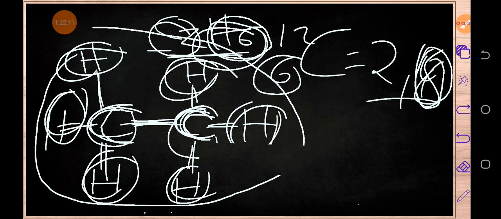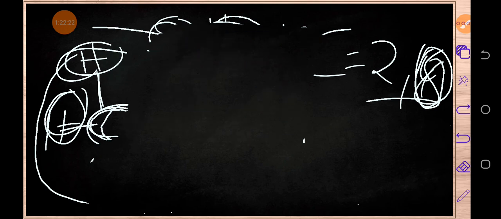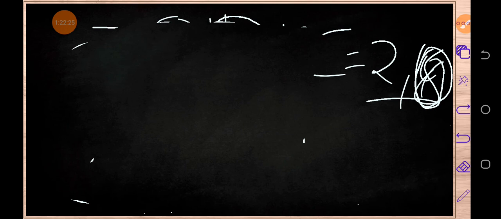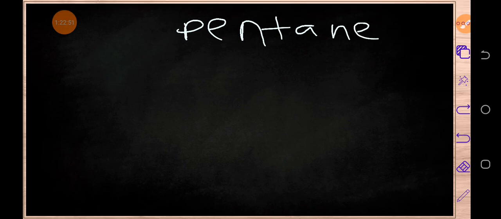Alright, let us look at another example. Maybe I'll explain this point in this next example. Let's say I've been told to write the chemical formula for any member from the alkane family. Let's say, for example, we have been told to write the chemical formula for pentane.